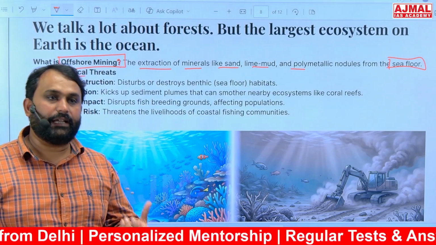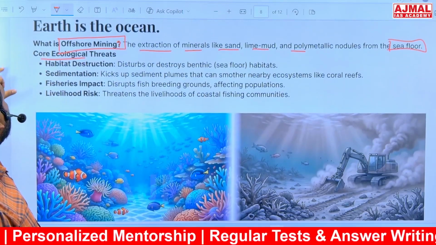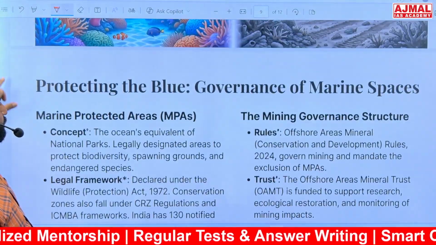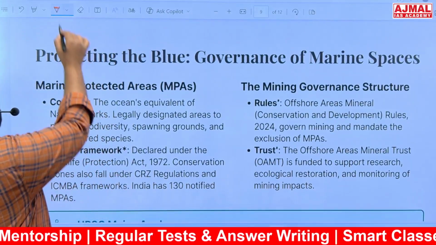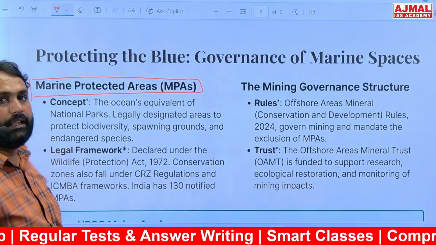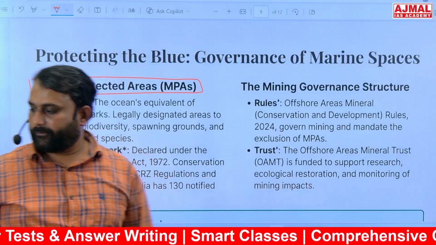India has given it the permit. There were many questions against this because people thought it would encroach on the marine protected areas, but recently the government clarified that marine protected areas are excluded from these offshore mining blocks.